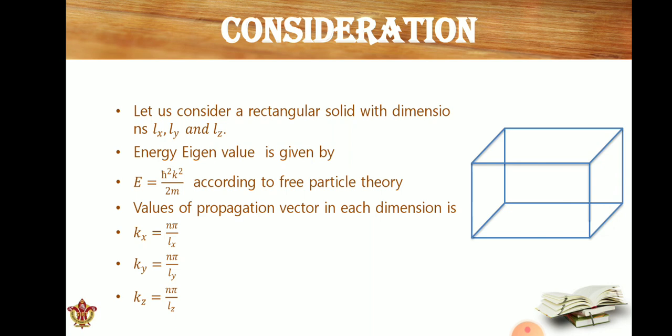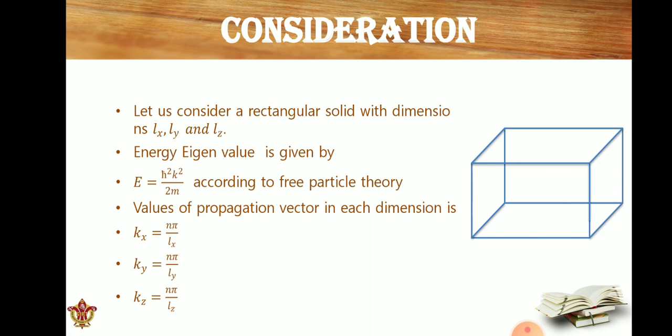So basically, before explaining this, I feel the need to tell you what the propagation vector is. Basically the propagation vector is a parameter of momentum space, because it has the value k is equal to 2 pi by lambda, and according to the de Broglie hypothesis we know that lambda is inversely proportional to momentum. Therefore k is also proportional to momentum in some contexts. Therefore the propagation vector represents the momentum space of the particle where it can have the position.